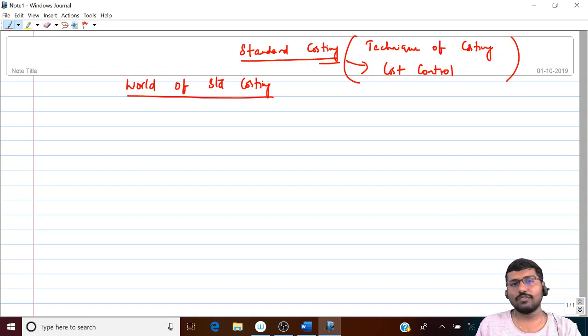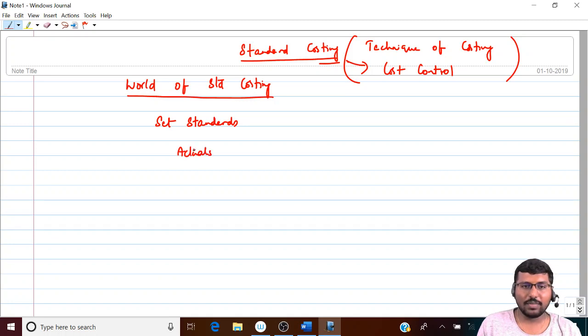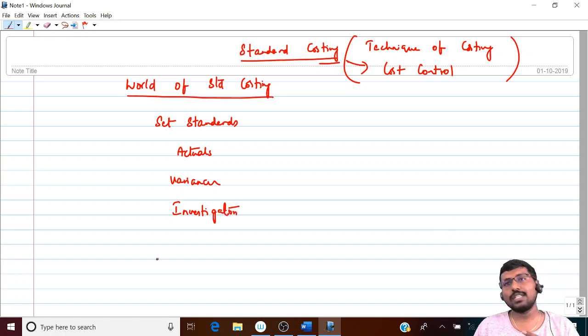So coming on to world of standard costing, first of all, you will set standards, and after setting standards, actuals will happen. And the difference between standards and actuals, we call it as variances. And then they'll try to investigate all these variances and find out who is actually responsible for that particular variance. And after that, finally, they'll take countermeasures.